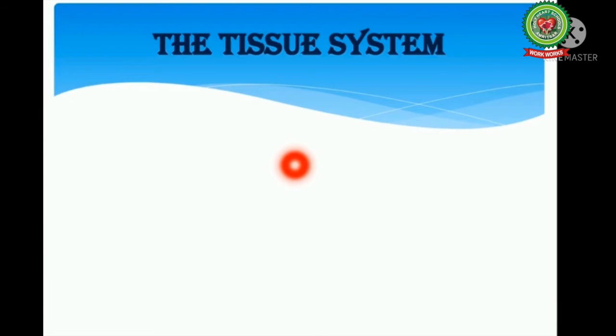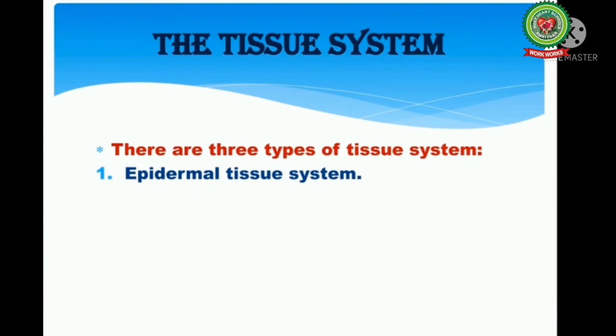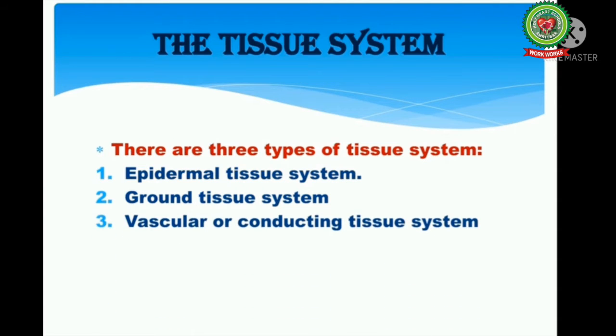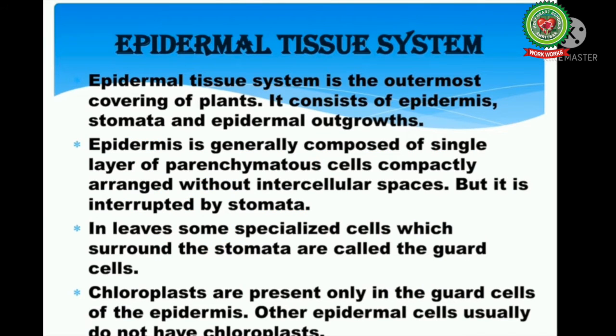On the basis of topography, the following three types of tissue systems have been recognized within the plant body. These include epidermal tissue system or dermal tissue system. Then is ground tissue system or fundamental tissue system. And the last one is vascular or conducting tissue system. In this video, we will discuss all these three types of tissue systems in detail one by one. Let us start with epidermal tissue system.